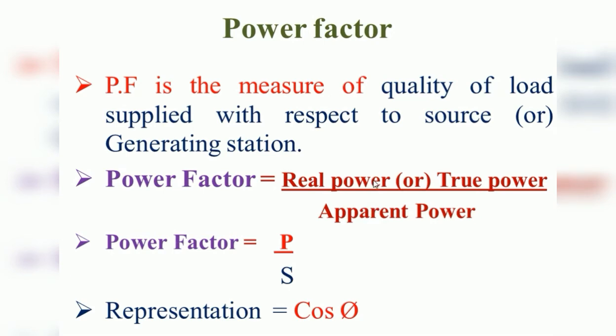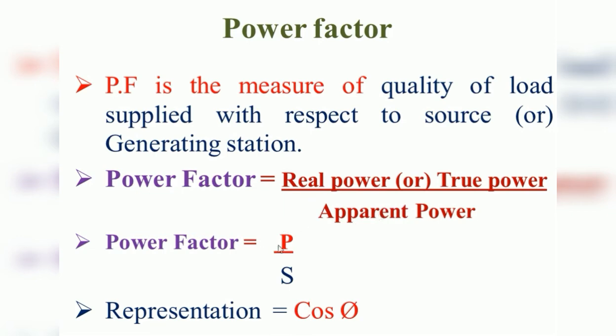So that quality of load is represented by using one factor, one number, right? The one fraction, that is called power factor. That is the factor that is used to represent the quality of the load supplied with respect to the generating station. This is the correct definition for power factor.